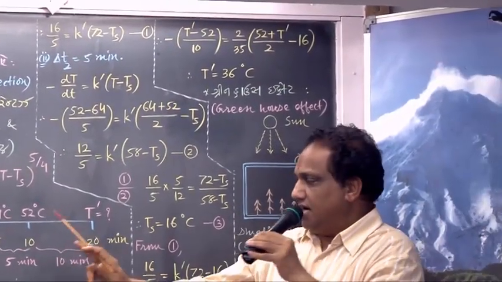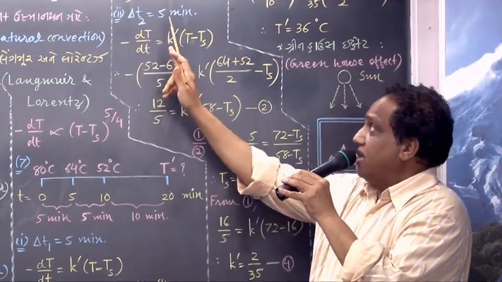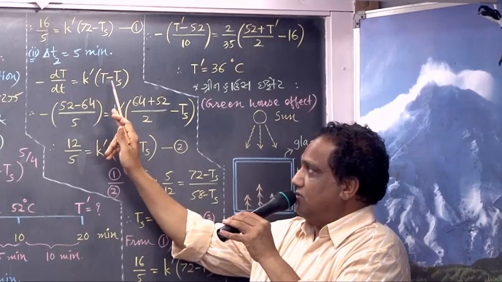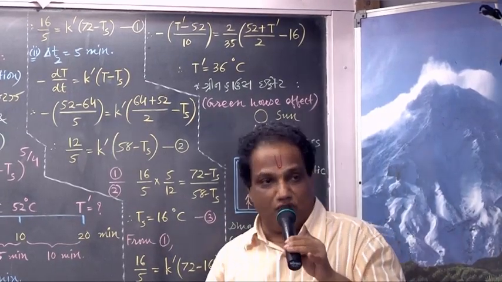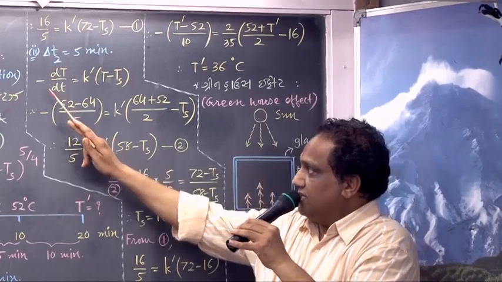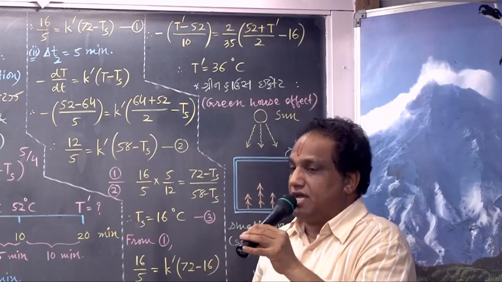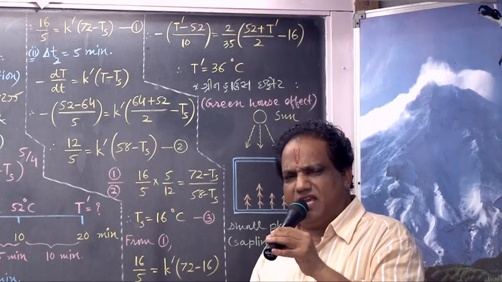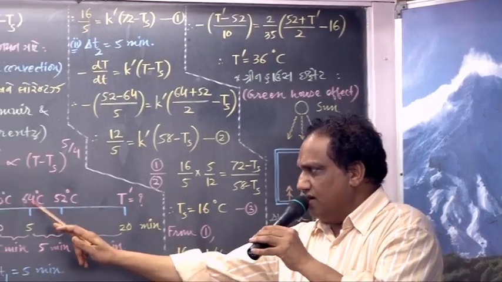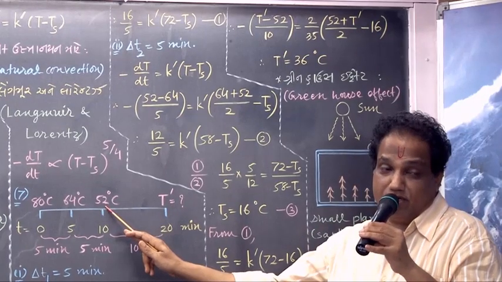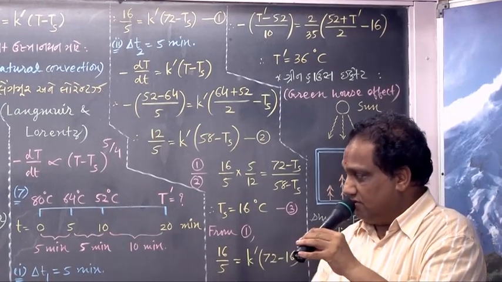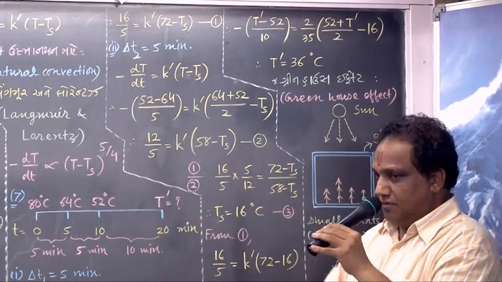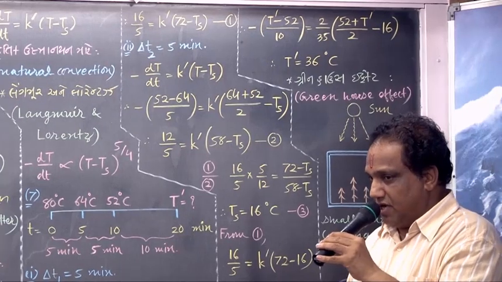Consider the next time interval delta t2. Again it is 5 minutes. Minus dT by dt equals K dash into T minus Ts, Newton's law of cooling. Minus as it is. What do you mean by dT? Change in temperature, which is final minus initial. When you go from here to here, what is the final temperature? 52. What was the initial? 64. Final minus initial, 52 minus 64, divided by the corresponding time interval.